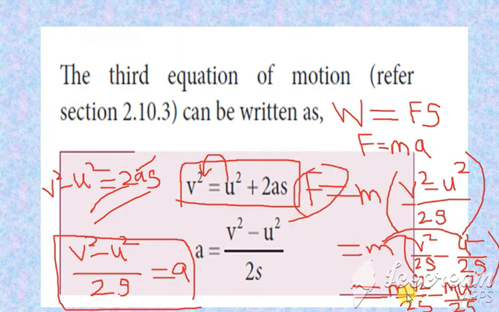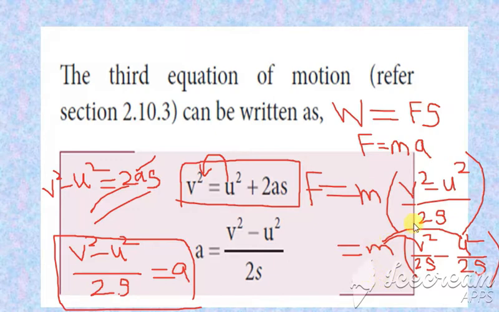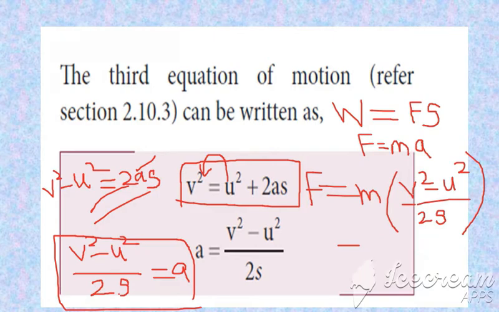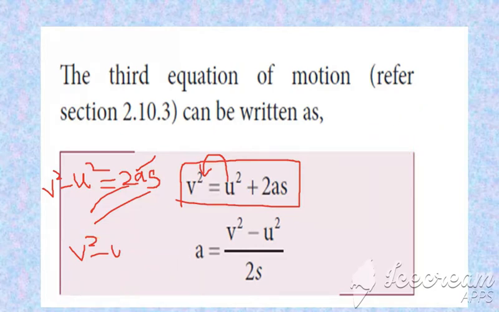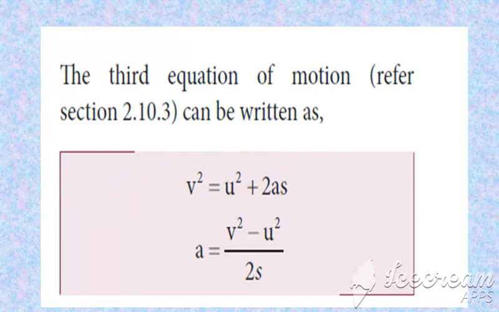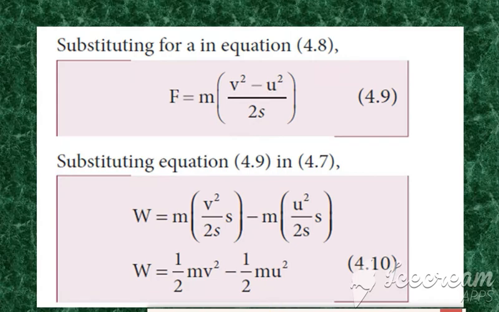Now this value of F you are going to substitute in the work done. What is the formula for work done? It is F into S. This formula for F we are going to substitute here so that we get the value of work done. Before that, the formulas which you have to know here are W is equal to F into S, then F is equal to m into a, and then V square is equal to U square plus 2aS. Yes, clear? As I have told you, this is the value of F we got, is it not?